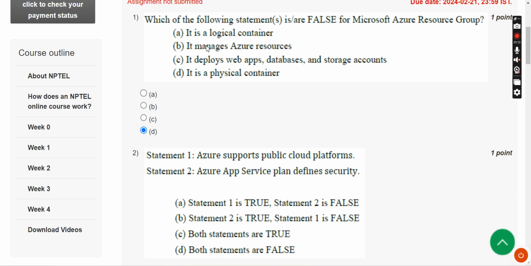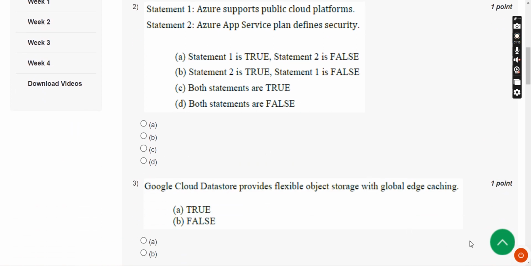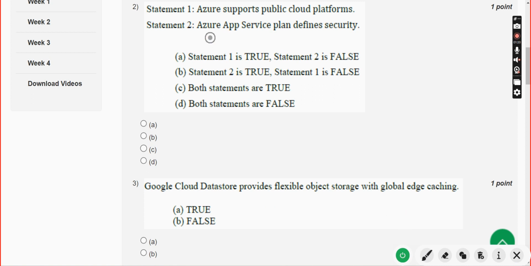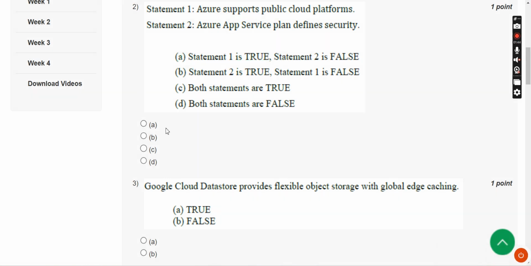So mark option D. Now let's move on to the second question. Statement 1: Azure supports public cloud platforms. And statement 2: Azure App Service Plan defines security. Actually the first statement is true and the second statement is false. So I'm going with option A. Statement 1 is true and 2 is false. So mark option A as the correct answer for the second question.